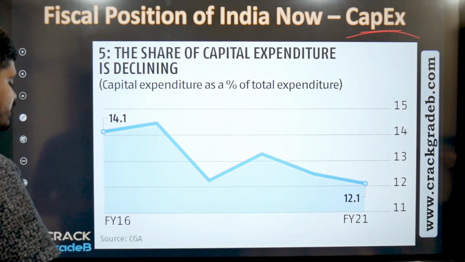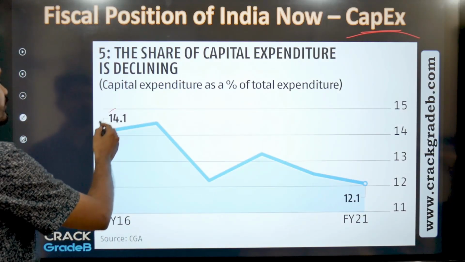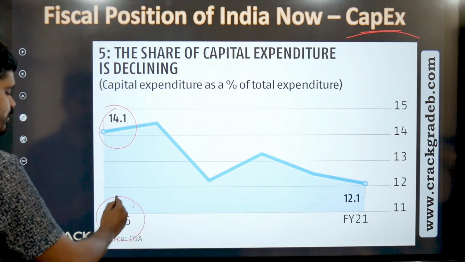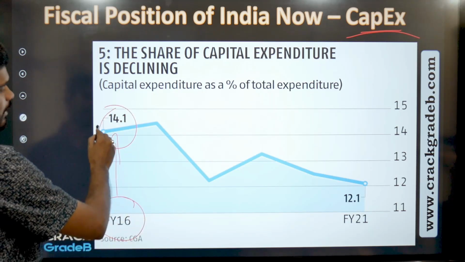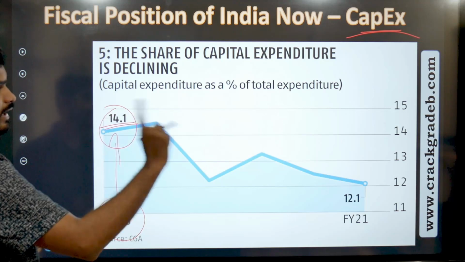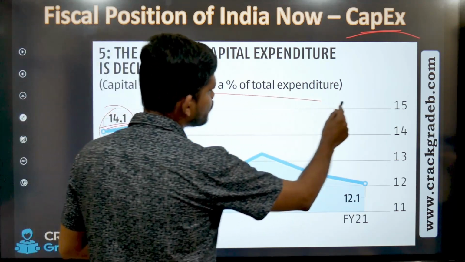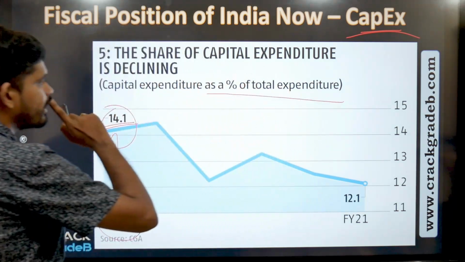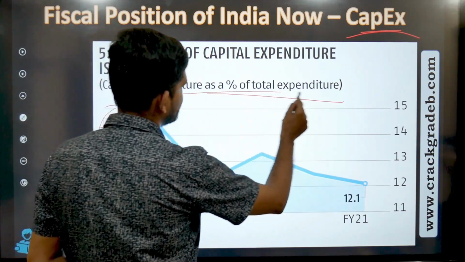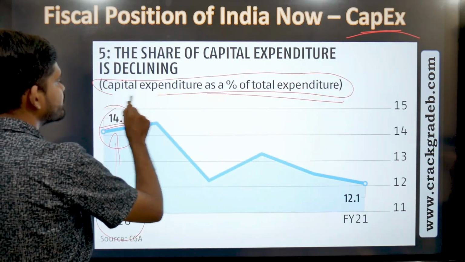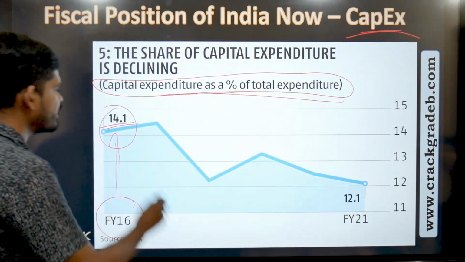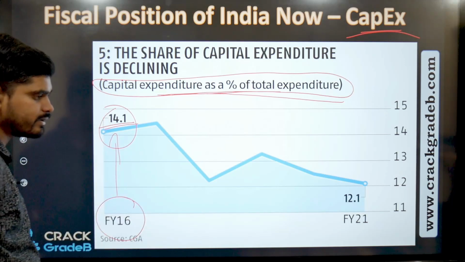Now if you see in financial year 2016, right? So this is 2016, the capital expenditure as a percentage of GDP, sorry, it's not GDP, as a percentage of total expenditure, it was 14.1%.